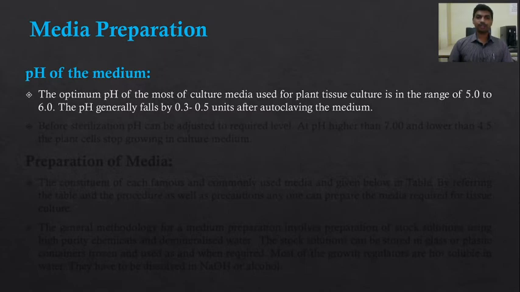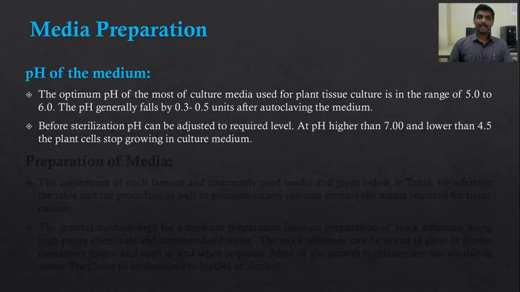The media should be autoclaved for sterilization, to kill the contaminants and the unwanted microorganisms. After autoclaving, the pH generally falls by 0.3 to 0.5 units, so the pH has to be adjusted as per the requirement. Before sterilization, the pH can be adjusted to the required level.